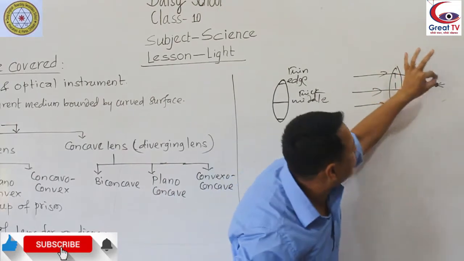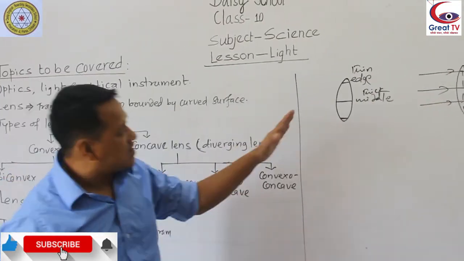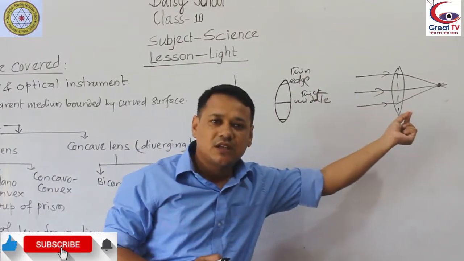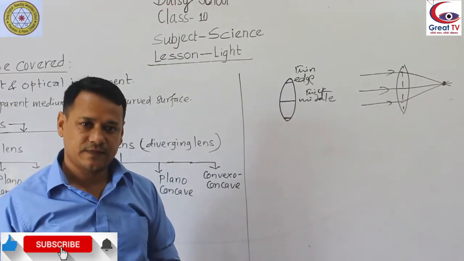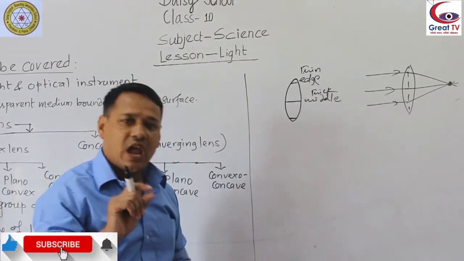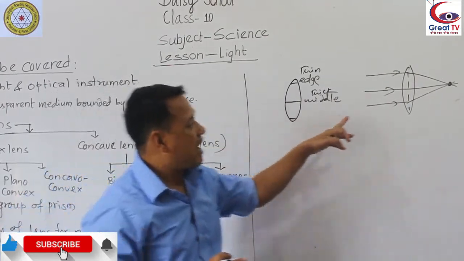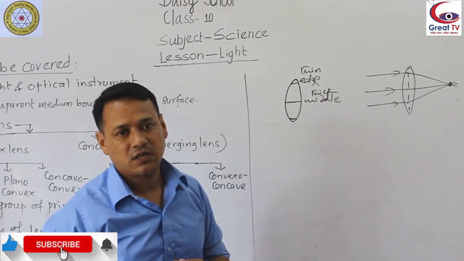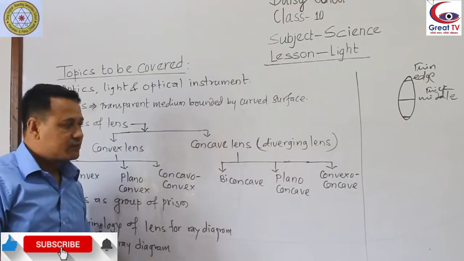As it converges the light rays, it is called a converging lens. So the convex lens is thick at the middle, thin at the edge, and it is called a converging lens. Why? Because it converges the parallel light rays at a point after refraction through it. Got it?